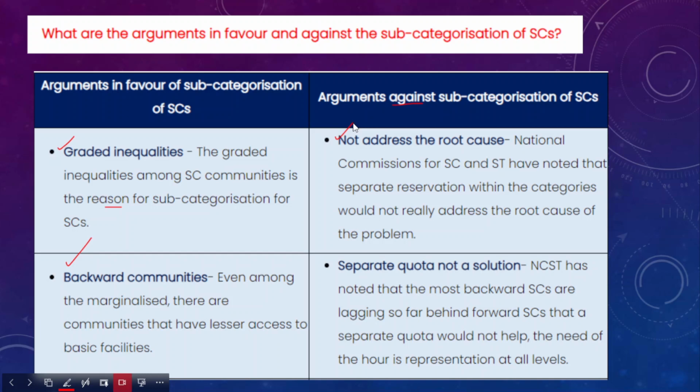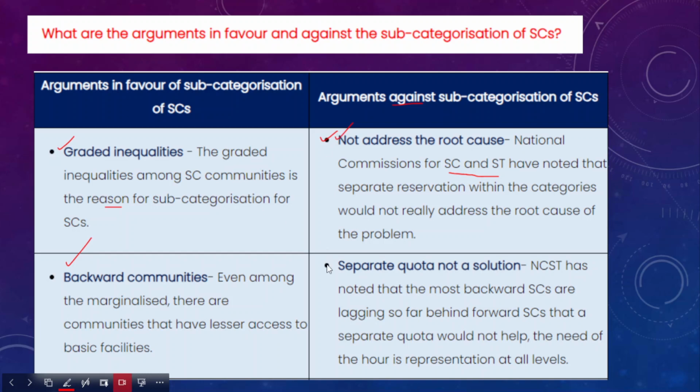The root cause of the problem is social injustice and historical backwardness, right? So the focus should be on ensuring social justice and addressing the historical injustice. The National Commission for Scheduled Castes and Scheduled Tribes has noted that separate reservation within the categories would not really address the root cause of the problem.